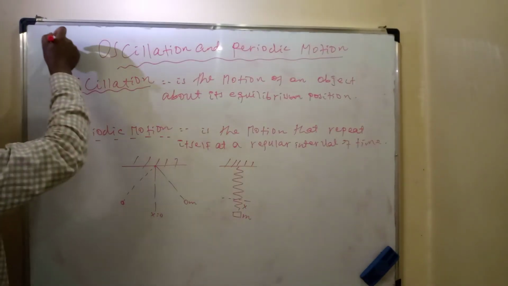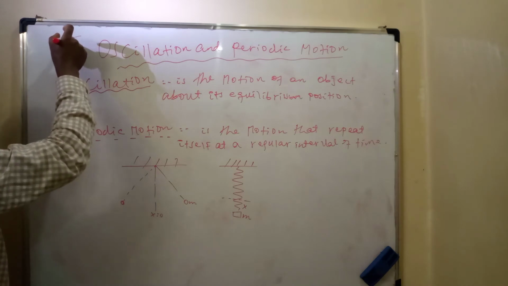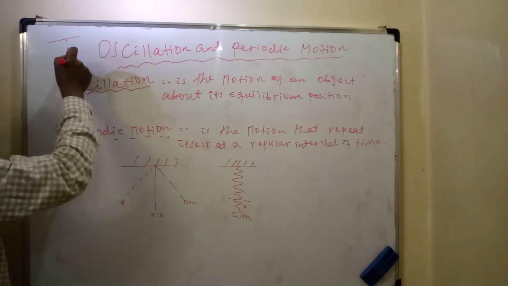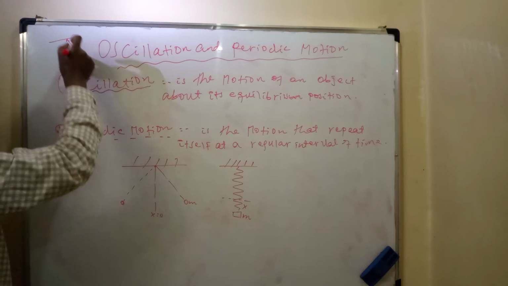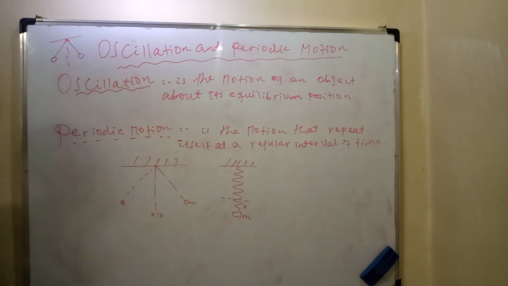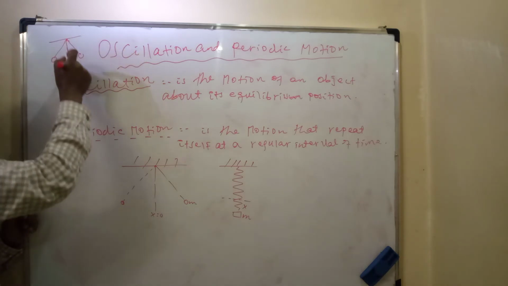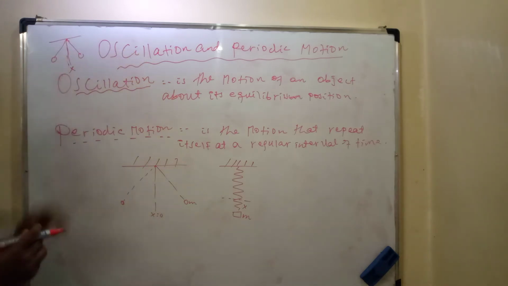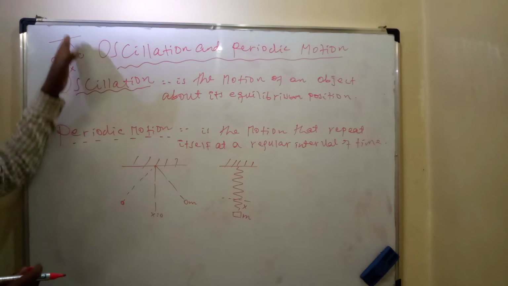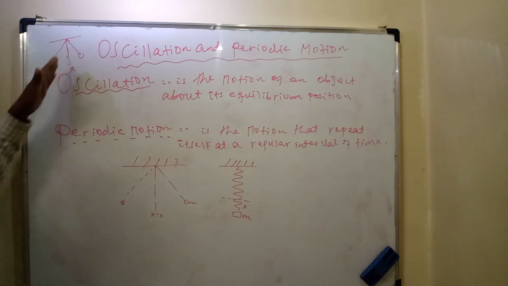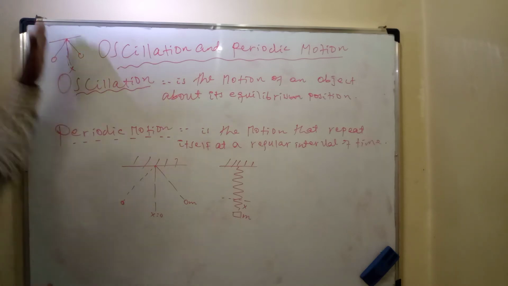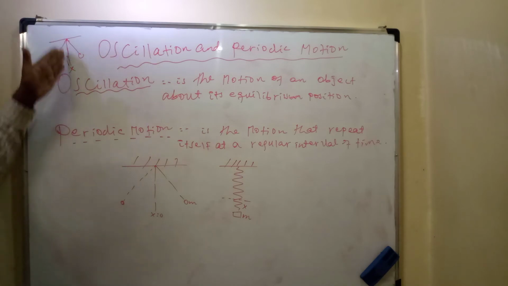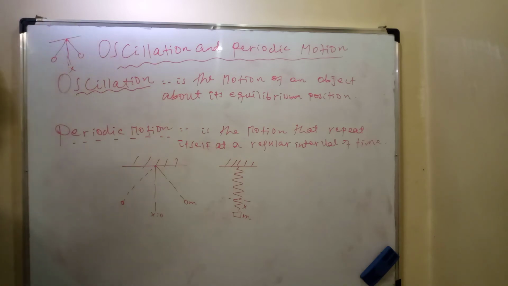For example, if we take a simple pendulum, it oscillates here and there about its equilibrium position. This is the equilibrium position, which is found at the center of the oscillation. So about the equilibrium position, this pendulum oscillates here and there, here and there.